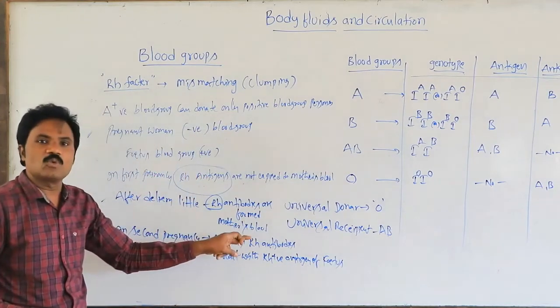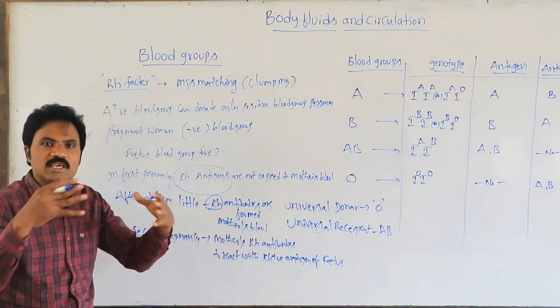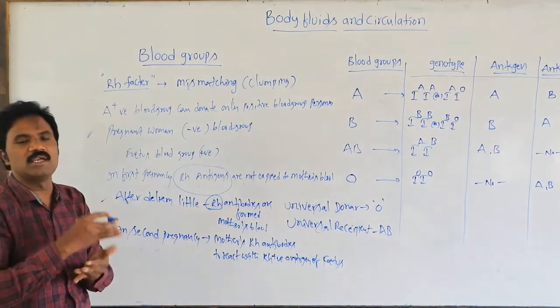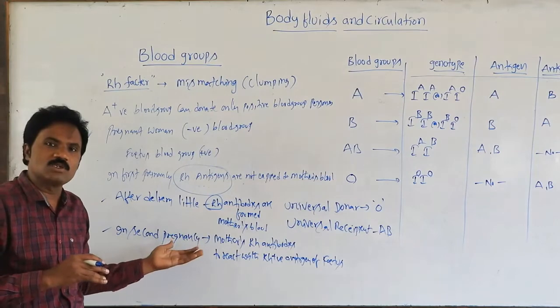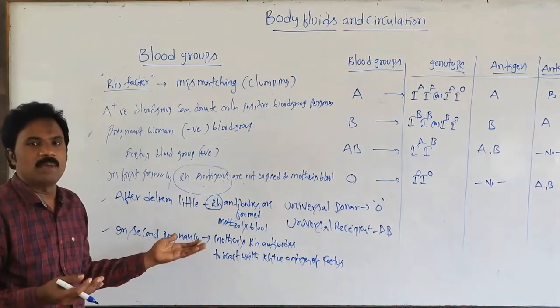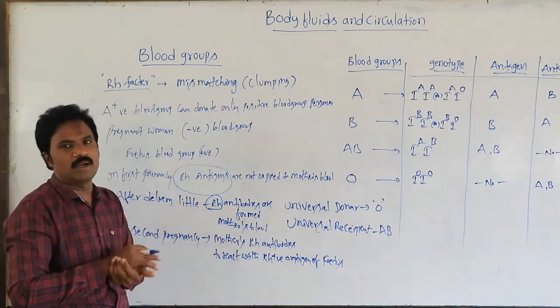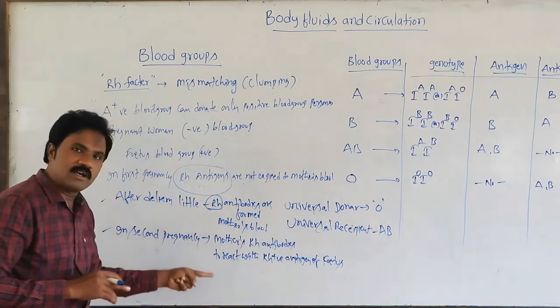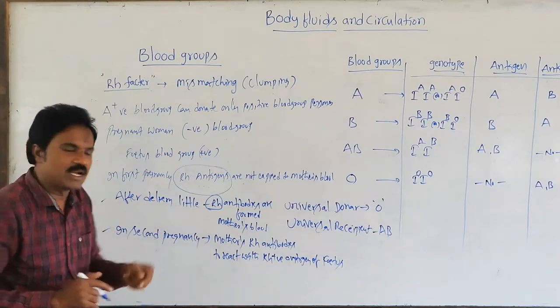It may cause jaundice. It may cause clumping of blood. It may cause destruction of RBC. Such a condition is called erythroblastosis fetalis.